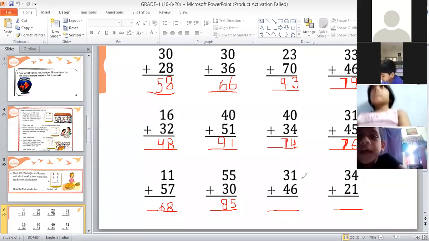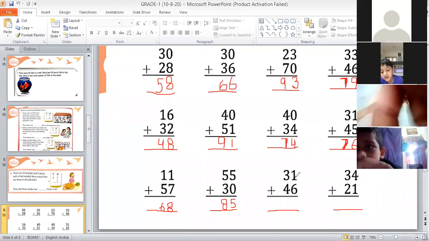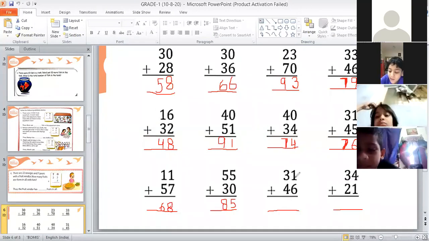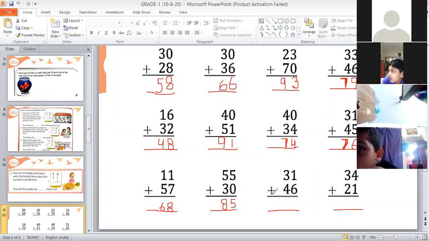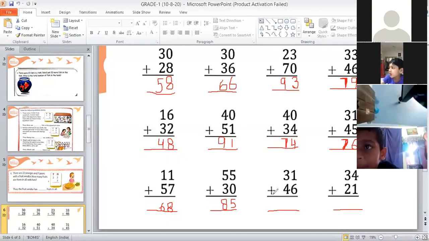This one, second last. 31, then 46. You have to read the symbol also. Which symbol? Ansel, which symbol? Yeah, so this is 31 plus 46.